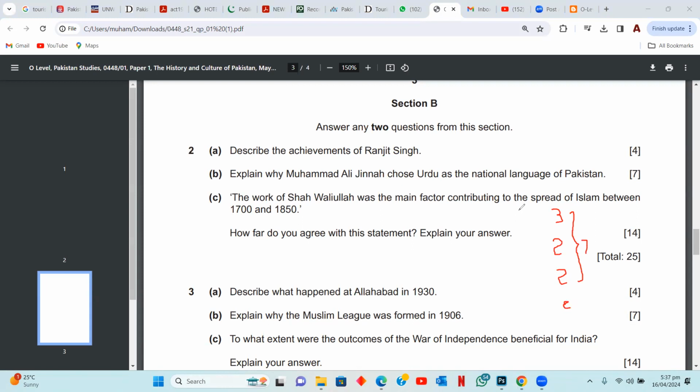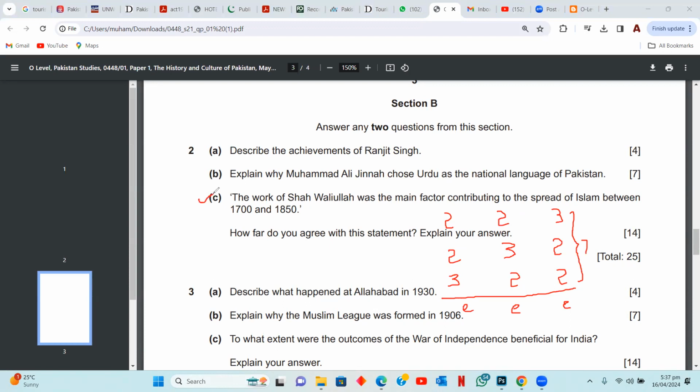Now, if some of you may think that no, Shah Waliullah's work wasn't important, it was Sayyid Ahmad Bareilly, so you're going to be making 2 reasons for Shah Waliullah, 3 for Sayyid Ahmad Bareilly, and 2 for Haji Shariatullah. And then evaluation at the end. And if some of you may think that no, Haji Shariatullah was most important, you'll be writing 2 reasons for Shah Waliullah, 2 for Sayyid Ahmad Bareilly, and 3 for Haji Shariatullah. And then one evaluation at the end. This is the structure that you're supposed to follow for this question.